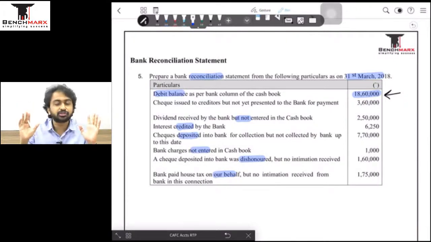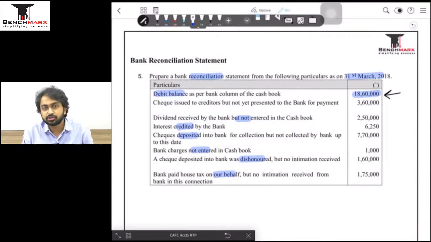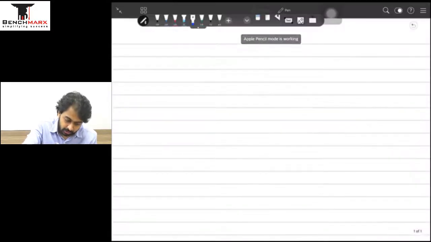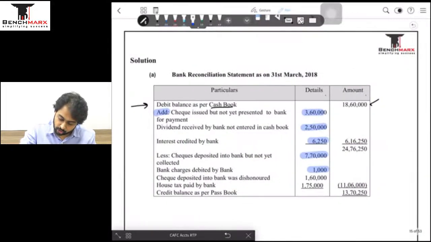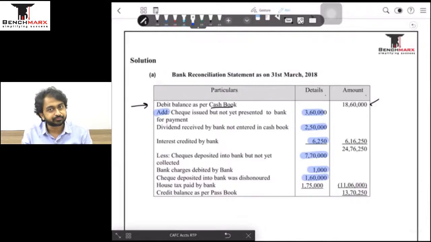A normal assumption is the fact that check will clear. It is because of this that I will receive a check. I'll assume कि पैसा क्रेडिट हो जाएगा, but पैसा क्रेडिट नहीं हुआ है because check has been bounced. So my balance is more and the bank's balance is less. I am again traveling from my balance being more to bank's balance being less. Traveling from more to less, I am again going to subtract 1,60,000 and this 1,60,000 is also an item of subtraction. ठीक है, लास्ट एंट्री बाकी है अपना.